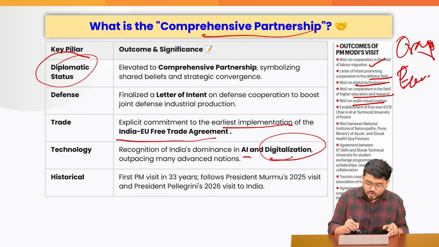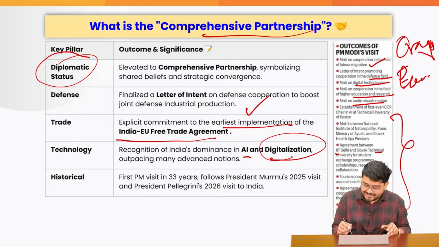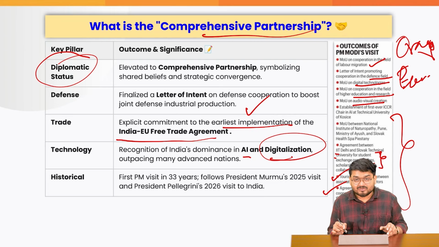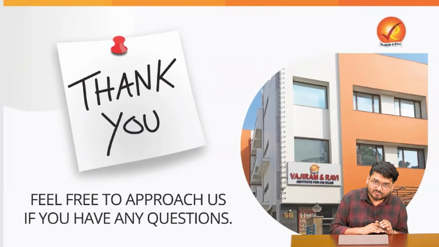Correct? So, joint defense production. Besides, IIT Delhi and Slovak Technical University will be having student exchange programs, scholarships, research collaboration, tourism cooperation, scientific coordination, right? And at the end of the day, quantum communication, critical infrastructure protection, everything will be taken care of.